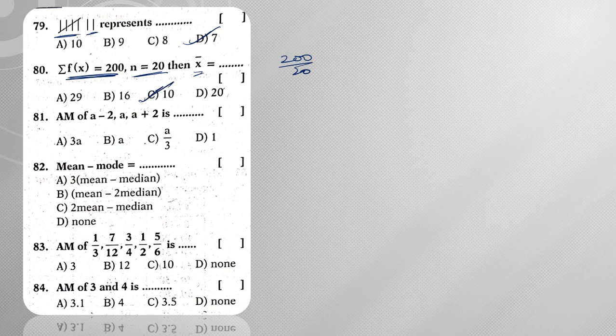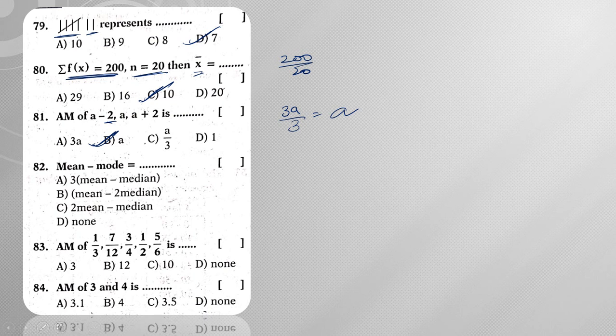Next, arithmetic mean of a minus 2, a, a plus 2 is nothing but, when you sum up, minus 2 plus 2 will get cancelled. So a minus 2 plus a plus 2 is nothing but 3a. So 3a divided by 3. This gives me the answer as a, hence the answer is a.